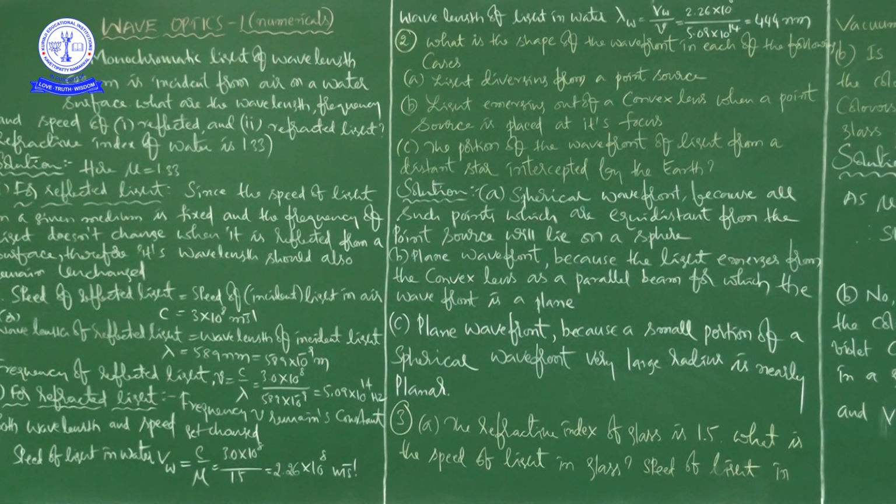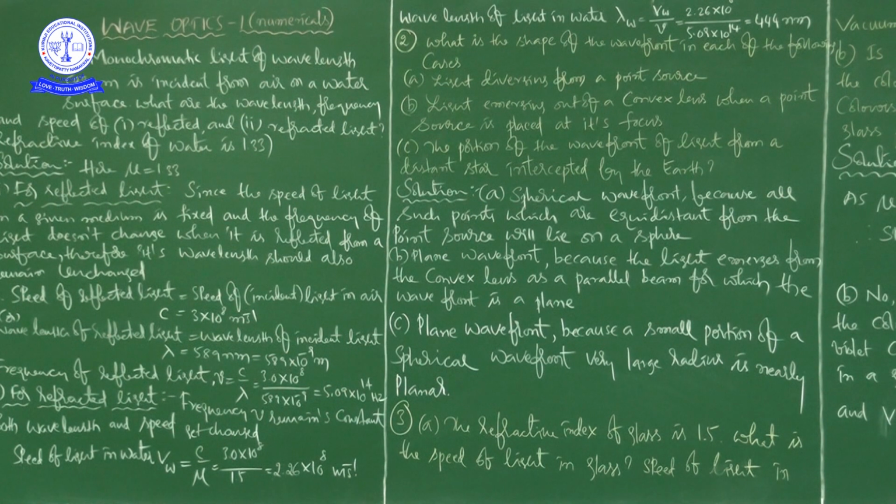Relative refractive index is the ratio of the speed of light in one medium to the speed of light in another medium.